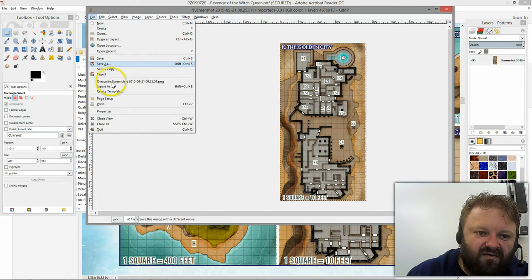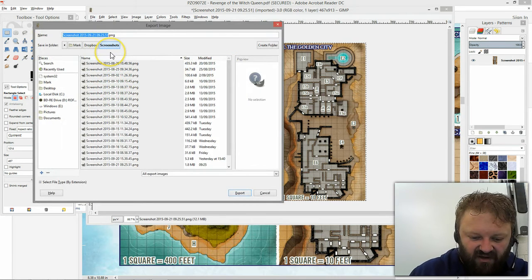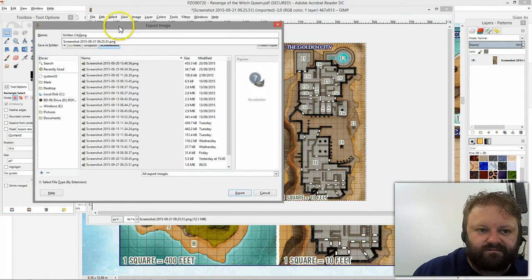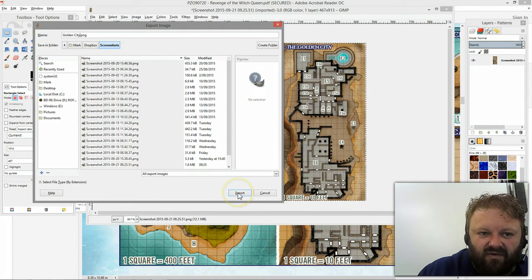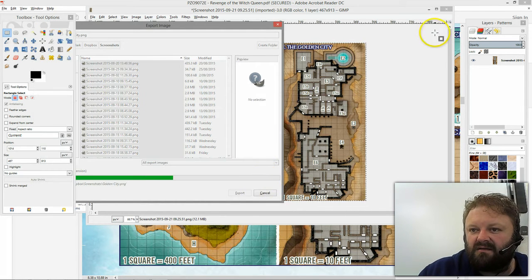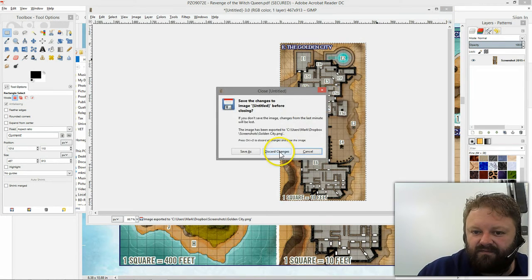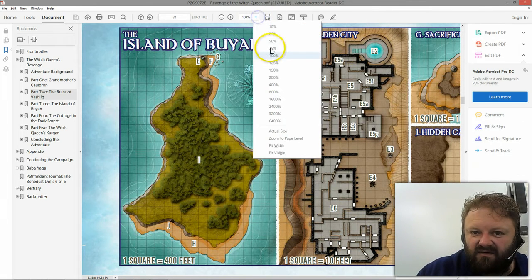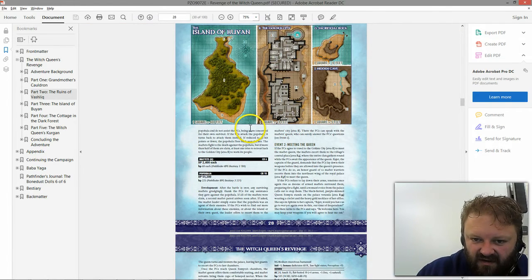Save as, or export as, sorry. Save as will give me a GIMP file. So we're going to call it the Golden City, and we'll export it. Get rid of it. Come back here, reset that to 75%.